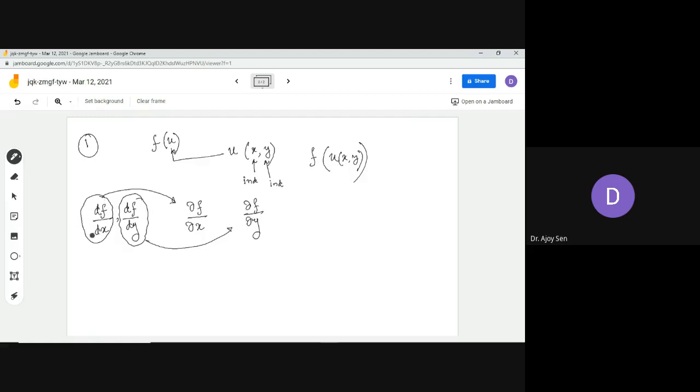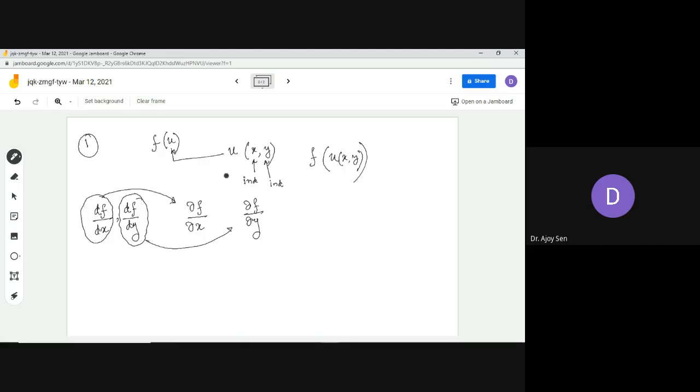We don't write df dx or df dy. Instead, we write del f del x, or del x of f, and this is del y of f. While calculating, we just assume y to be constant, and likewise x to be constant, and take the derivative as you have done for a function of a single variable. All the rules are there, so there is no problem. This nomenclature is just an extra burden.